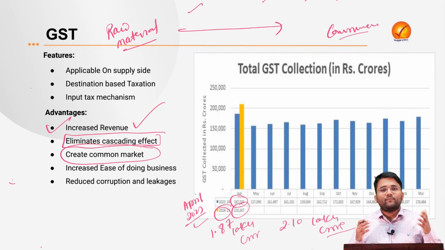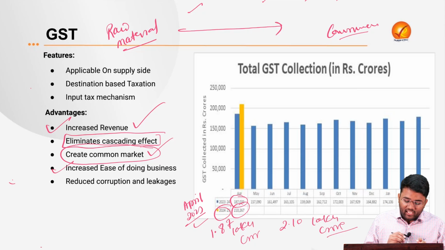Then there were a lot of different taxes also imposed by different states, which were leading to different costs of similar products in different states. After the coming of GST, it ensured to a larger extent that the price of a particular product remains the same throughout the country. So it ensured that there is a common market in complete India.